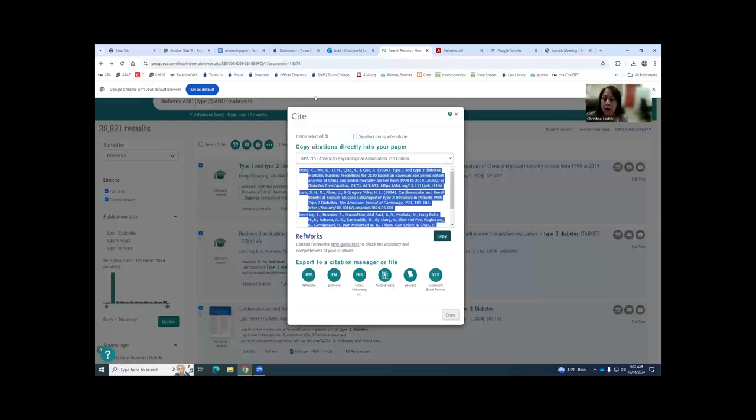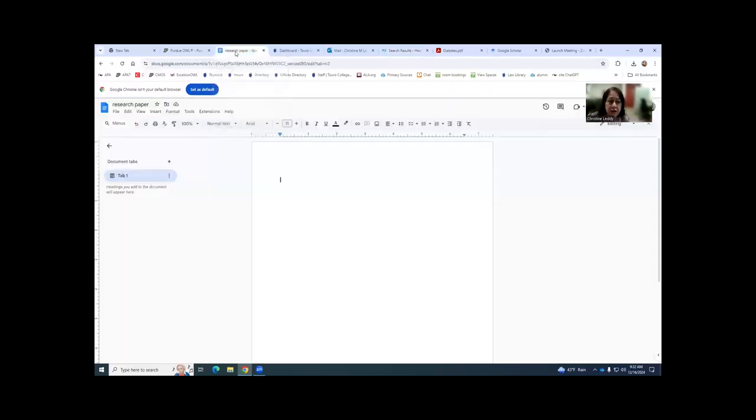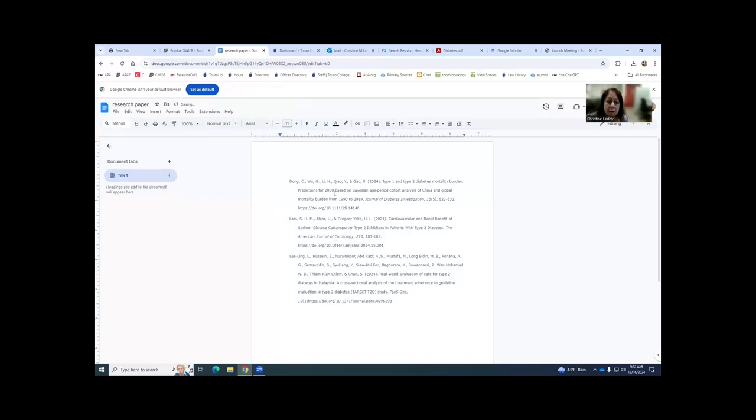And now it's on my clipboard. I need to paste it into my paper on the references page. I have a tab open with my references page all set up, so I recommend you do that. This way you can toggle back and forth between the two tabs to easily paste them in. So here they are. They're even formatted with a hanging indentation, which is perfect.